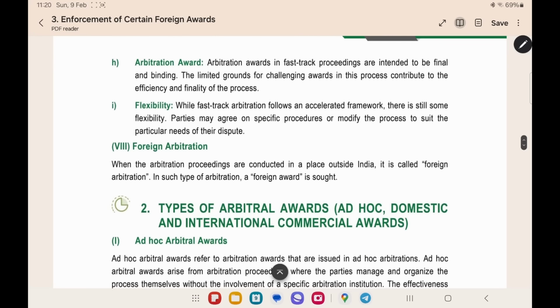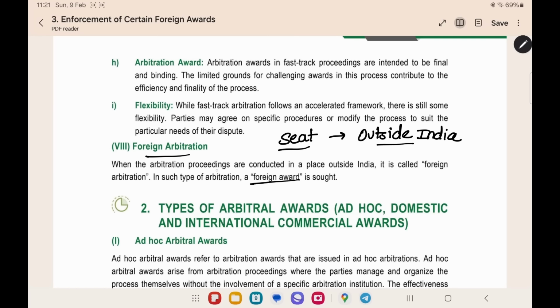The next type of arbitration is foreign arbitration. When the seat of the arbitration is outside India, it is a foreign arbitration, and the arbitral award which you get from foreign arbitration will be a foreign award. The simple thing is, the seat is outside India, that is, the proceedings are conducted outside India. It is a foreign arbitration, and a foreign award will be given. That's all. These are the types of the arbitral proceedings.